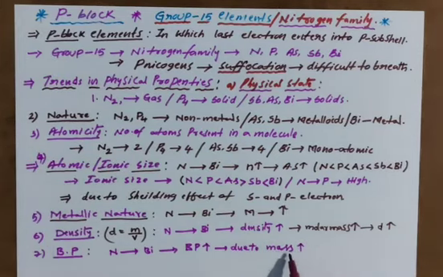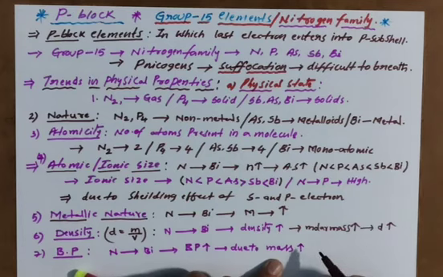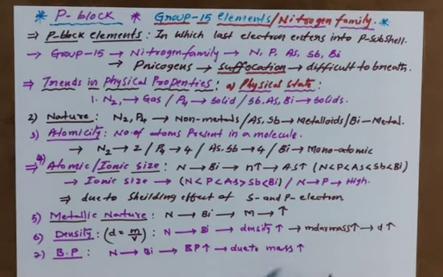Down the group molar mass is increasing. Molar mass increasing means you have to give more energy to boil. One small example I will show: nitrogen boiling point is very low, 77 Kelvin.